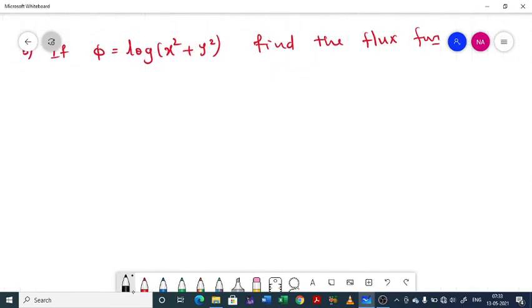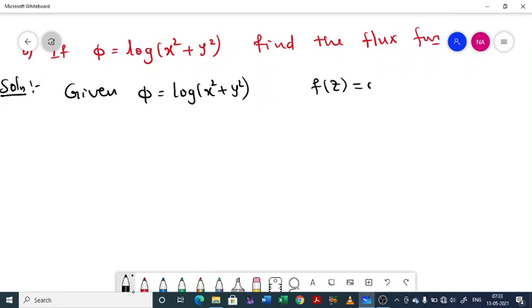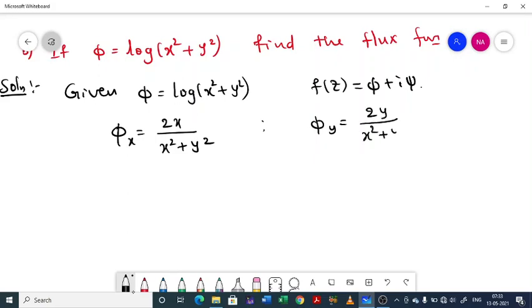Solution. Given phi equal to log of x square plus y square and f of z equal to phi plus i psi. Now we need to separate this into real and imaginary. Okay, first I have to differentiate, right? Phi x, by differentiating that we will be getting 2x divided by x square plus y square, and phi y will be 2y divided by x square plus y square.